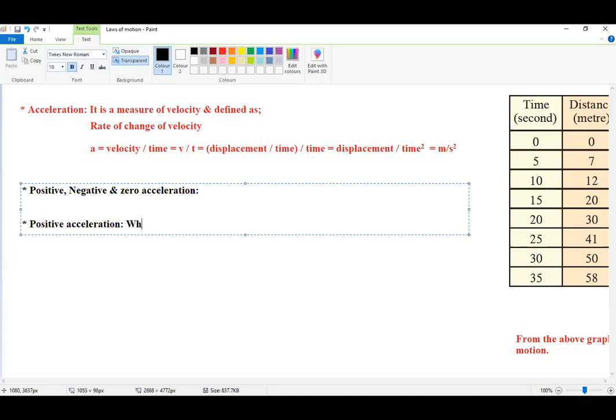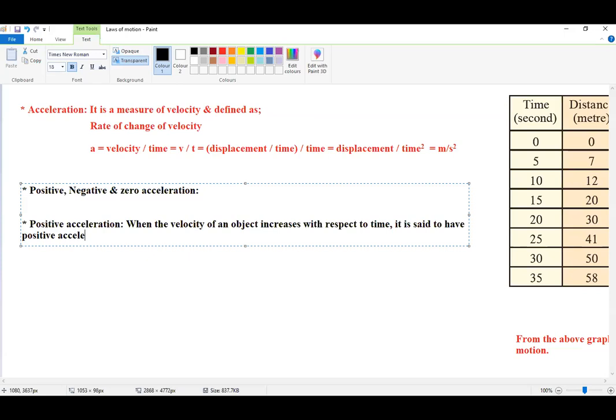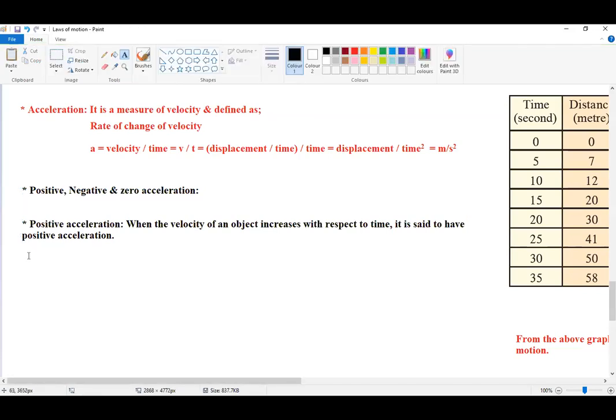When the velocity of an object increases with respect to time, then it is said to have positive acceleration.